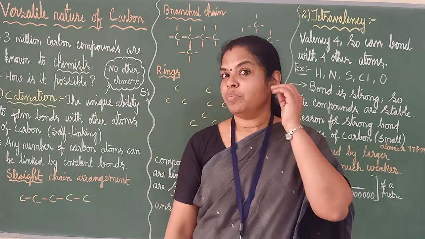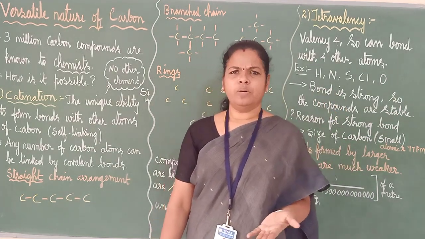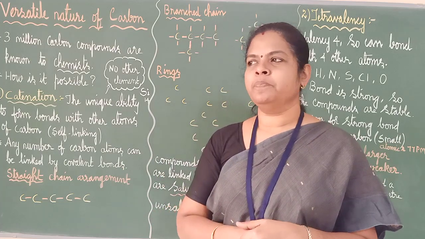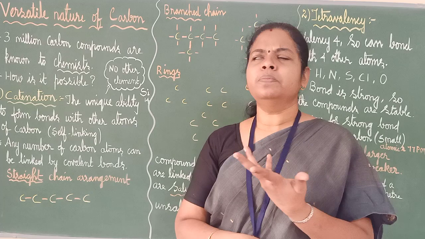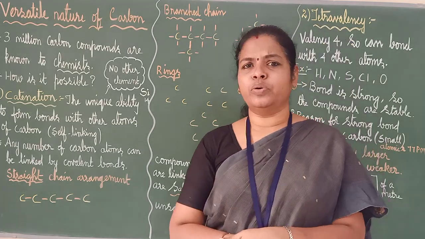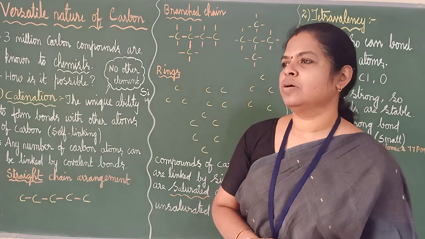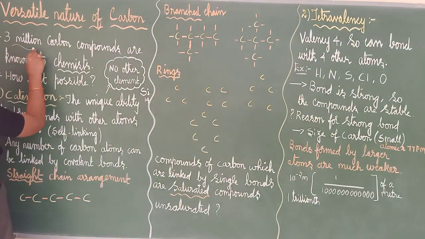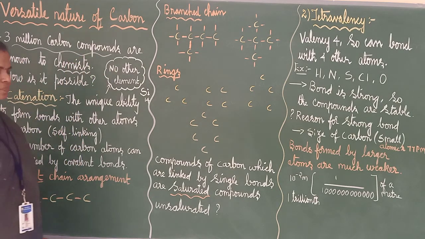Good, no? 3 million carbon compounds, with formula and structure, if they want to study. There should be something unique in carbon. How can it make this many compounds? So around 3 million carbon compounds are known to chemists. Okay? How is it possible?